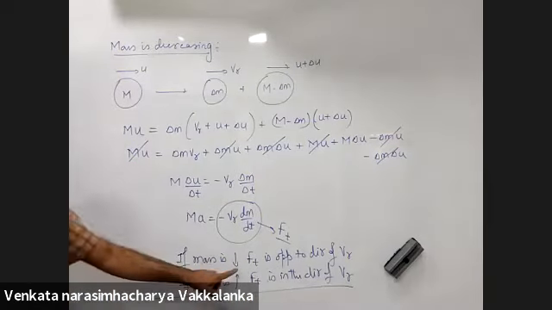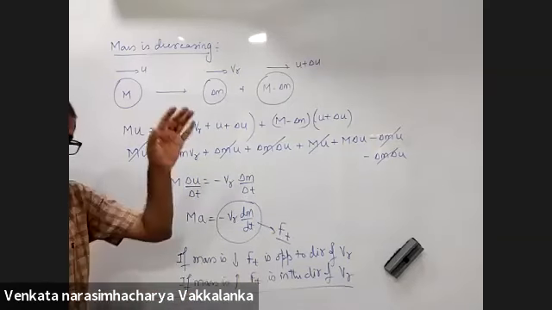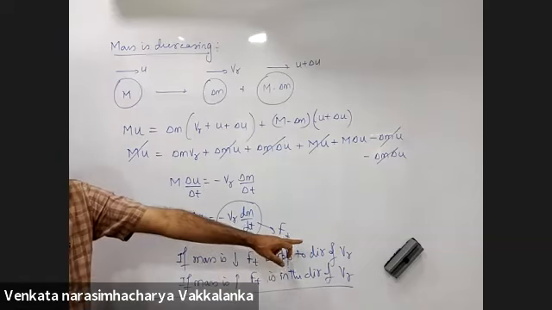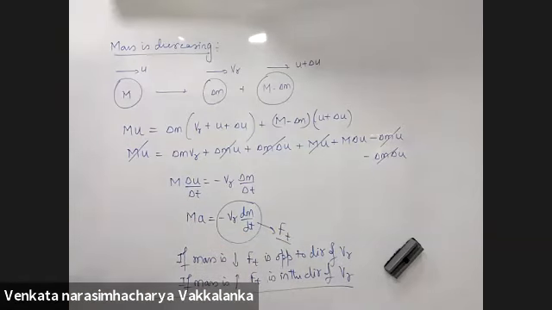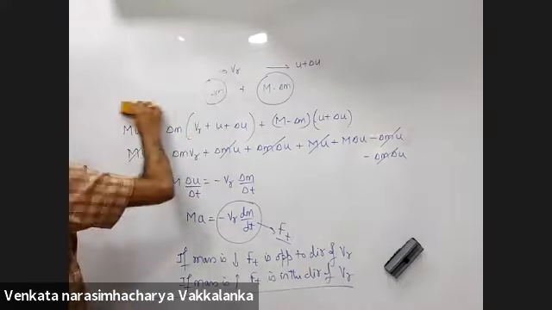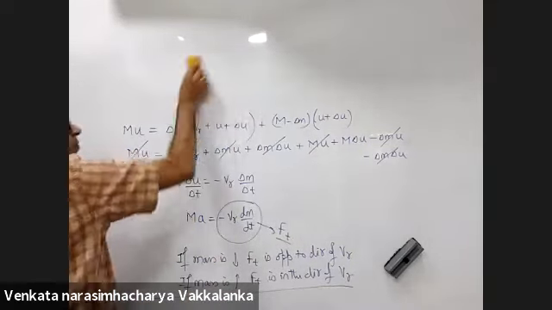To remember this sign convention, first of all, if mass is decreasing, thrust force will be opposite to the direction of relative velocity. If mass is increasing, thrust force will be in the direction of relative velocity. I'll take two standard examples to first explain how to start this problem.